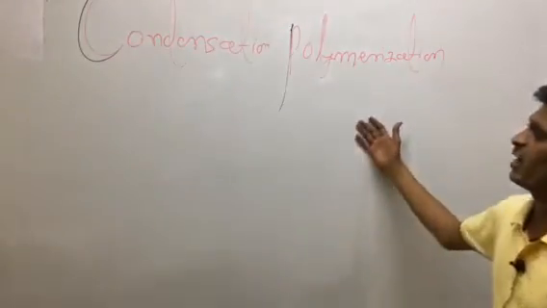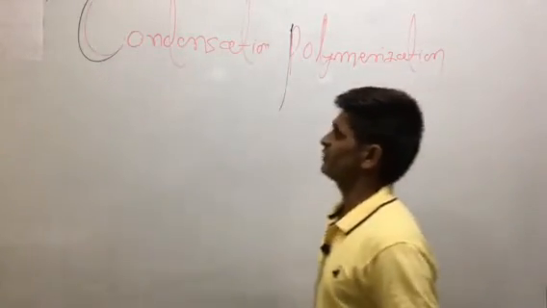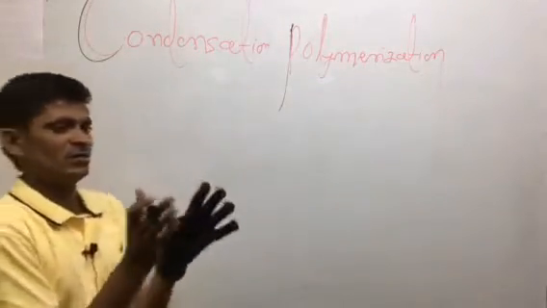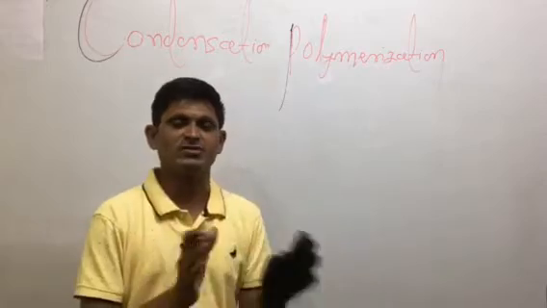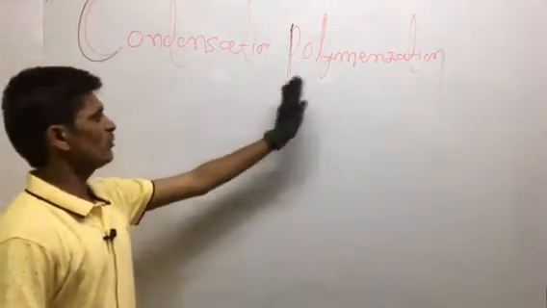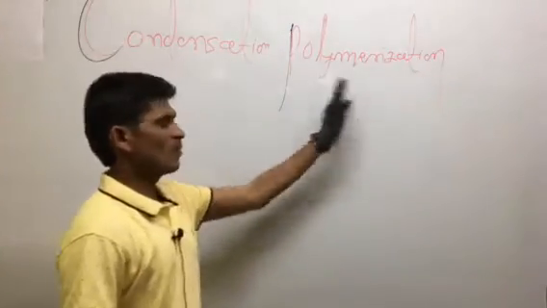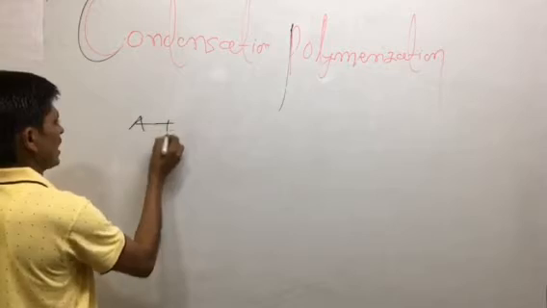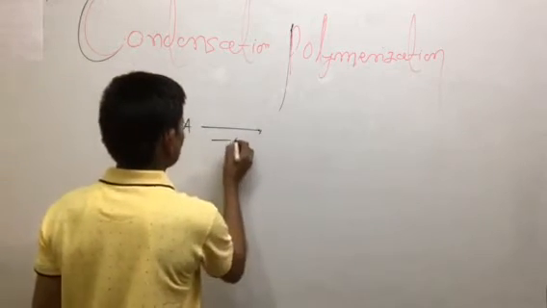Here we are discussing condensation polymerization. What is condensation polymerization? If two monomer species condense with each other, the polymer formed is a condensation polymer. If molecule A reacts with molecule A, after loss of a water molecule,